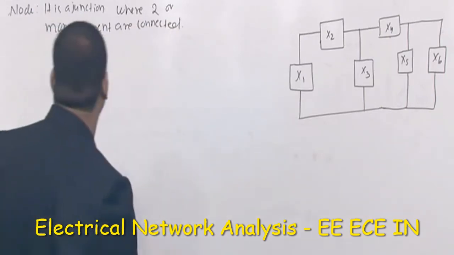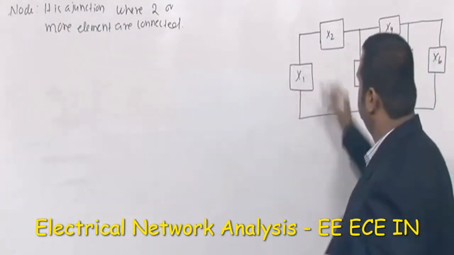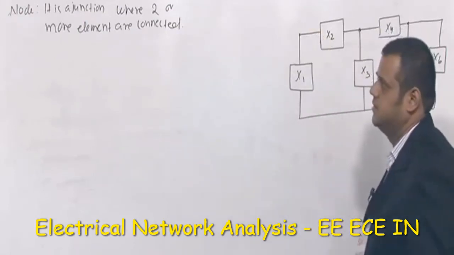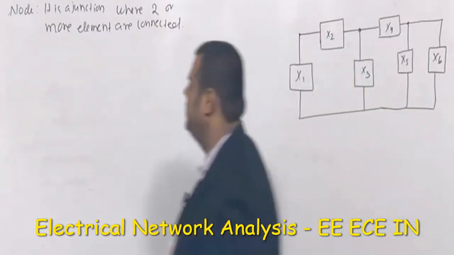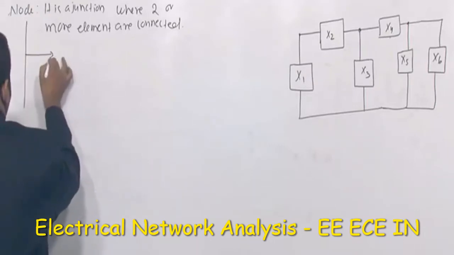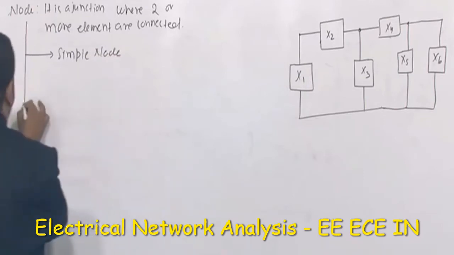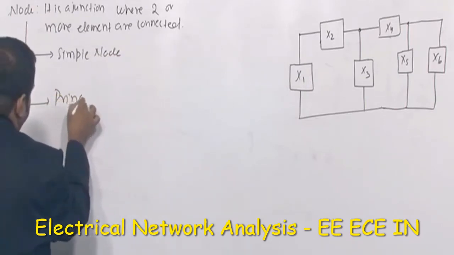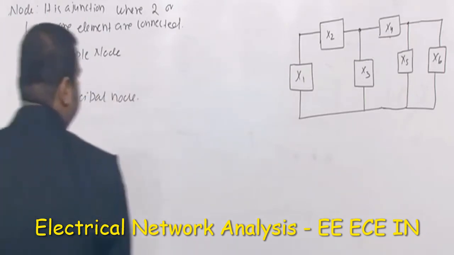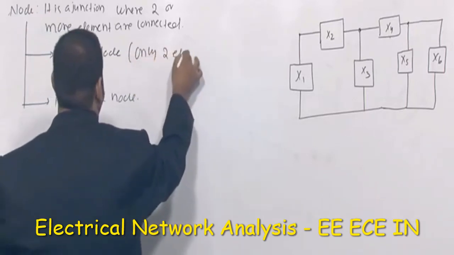See, these are two elements, those are connected. So I can say this point is a node, this point is a node, this point is a node, like this. But whenever I am saying this statement, these nodes are classified into two categories. One is known as simple node. Second one known as principal node. What is the meaning of this? Simple node means only two elements.